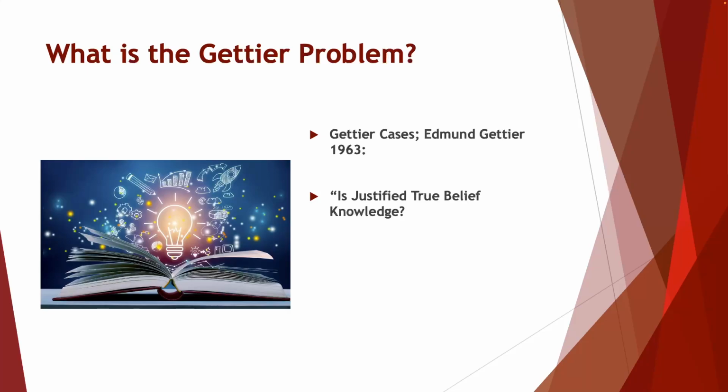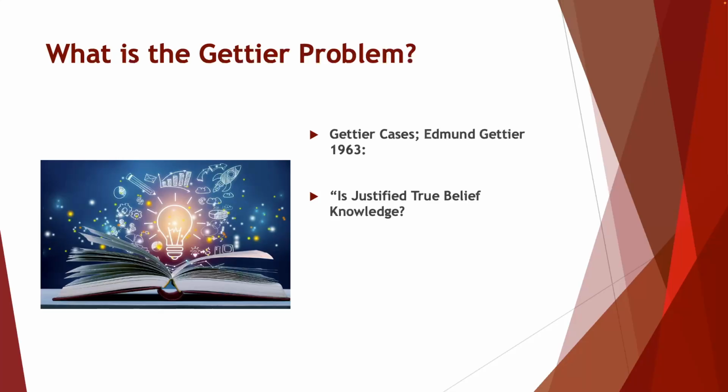The Gettier problem has sparked an important debate within epistemology, because it suggests that the traditional tripartite theory of knowledge that we've understood for many years has a number of flaws. It needs to be at least modified or maybe even replaced completely.